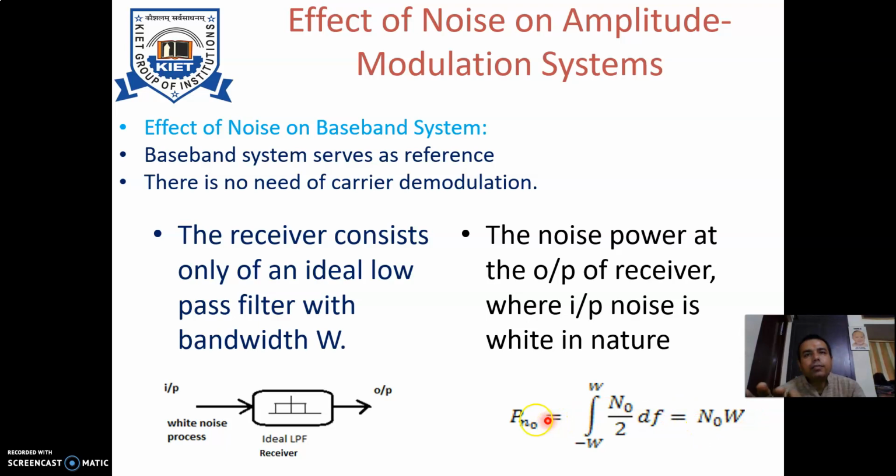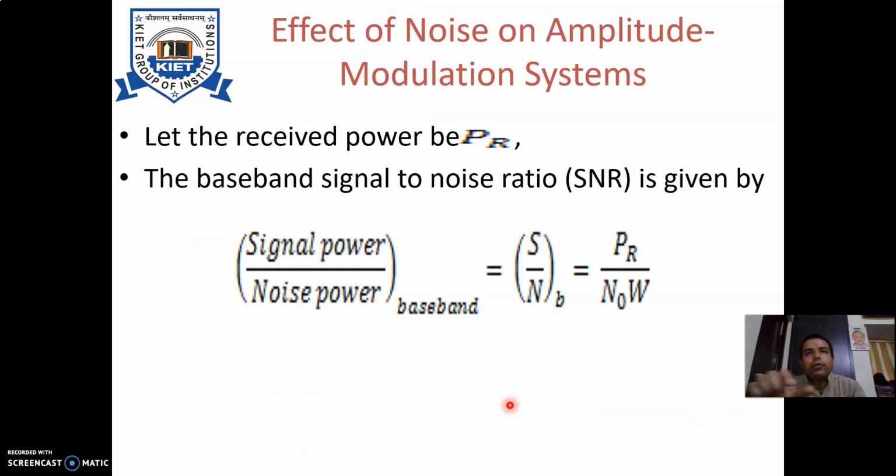So this is nothing but the noise power at the output of the system. Now, second point is, let the received power be PR, that is the power received at the output. Now, the baseband signal to noise ratio is the metric which compares the effective power of the signal to the power of the noise. We had calculated the noise power, and we had calculated the received power. So their ratio gives us the signal to noise ratio, that is signal power divided by noise power.